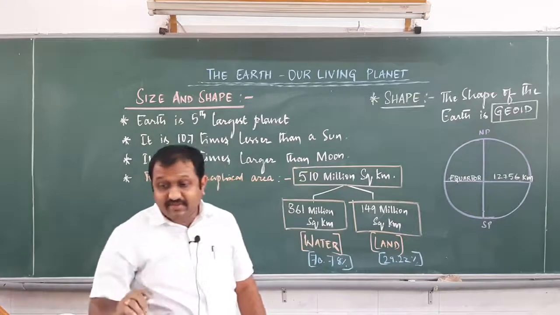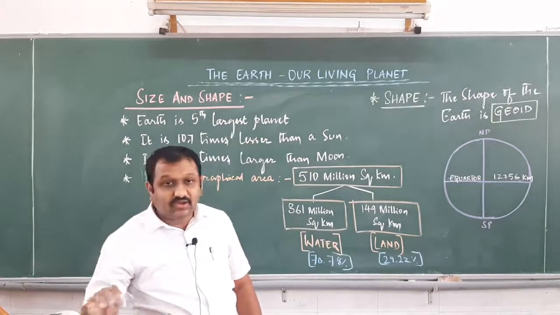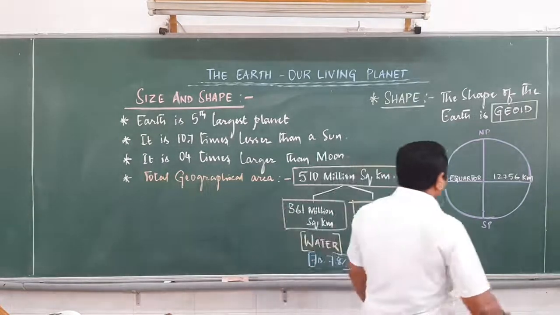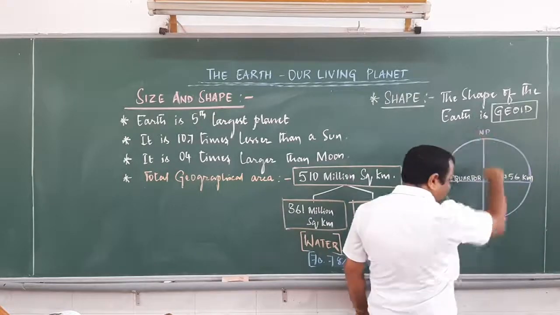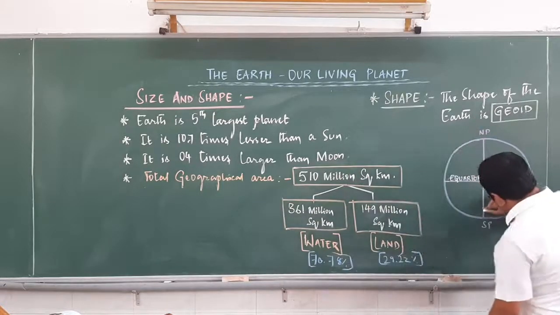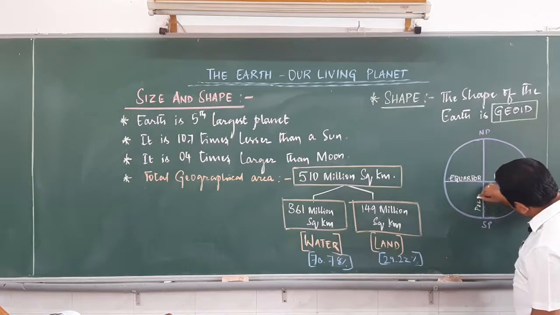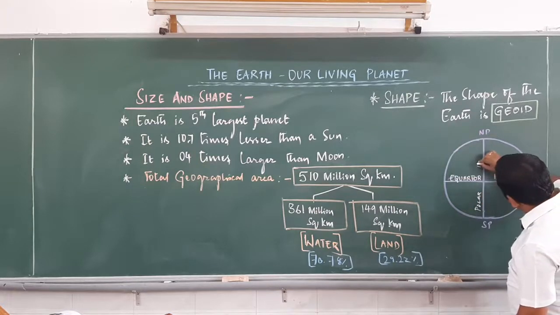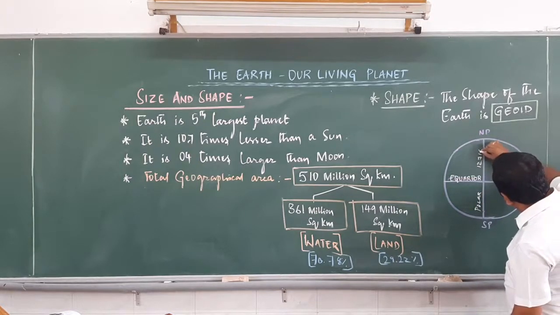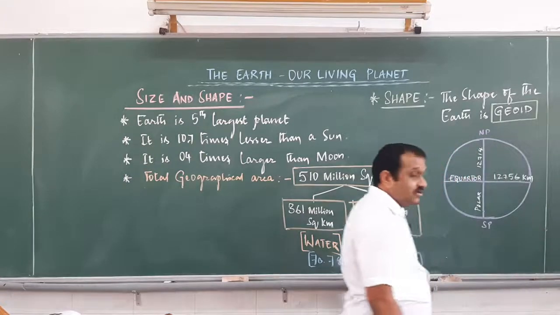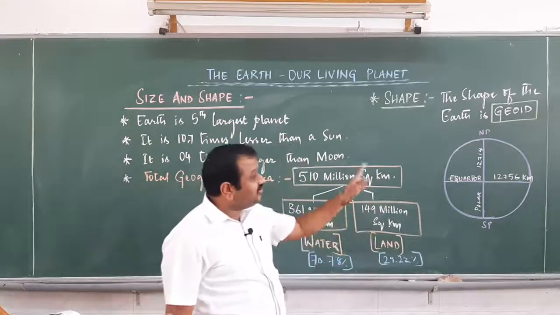Coming to the polar diameter, it is 12,714 kilometers. This is toward the northern pole; this is the polar diameter. See the numbers.